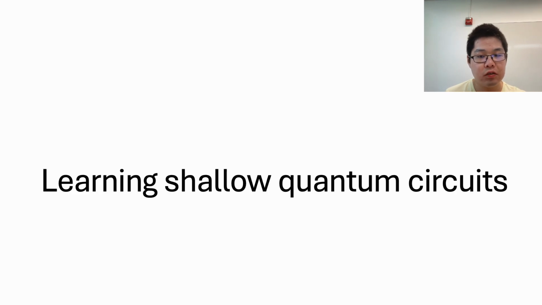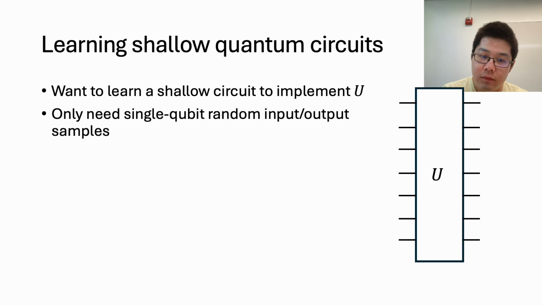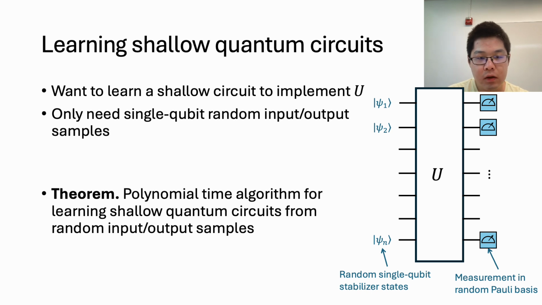So let's start with learning shallow quantum circuits. We are given access to this unknown shallow quantum circuit U, shown on the right-hand side, and the goal is to learn a shallow circuit to implement U. We will see that the algorithm only needs very simple access, which is single qubit random input-output samples, which look like this, where the inputs are random single qubit stabilizer states, shown in blue, and the output is measurement in a random Pauli basis. Next, we will discuss this result, which gives a polynomial time algorithm for learning shallow quantum circuits from random input-output samples.